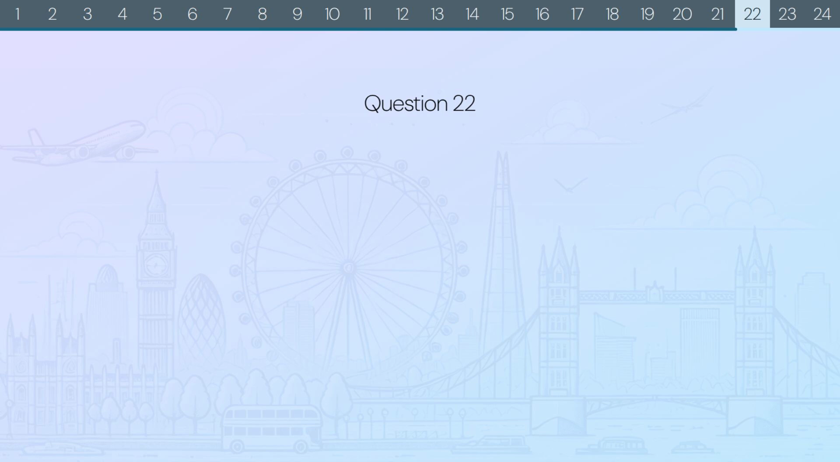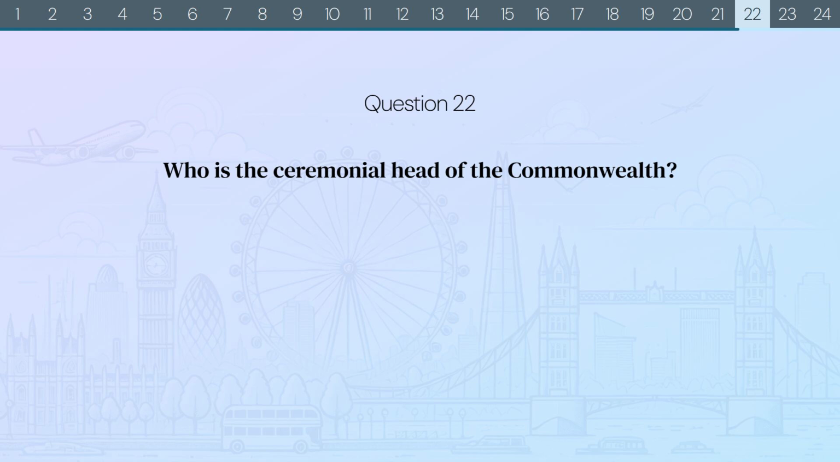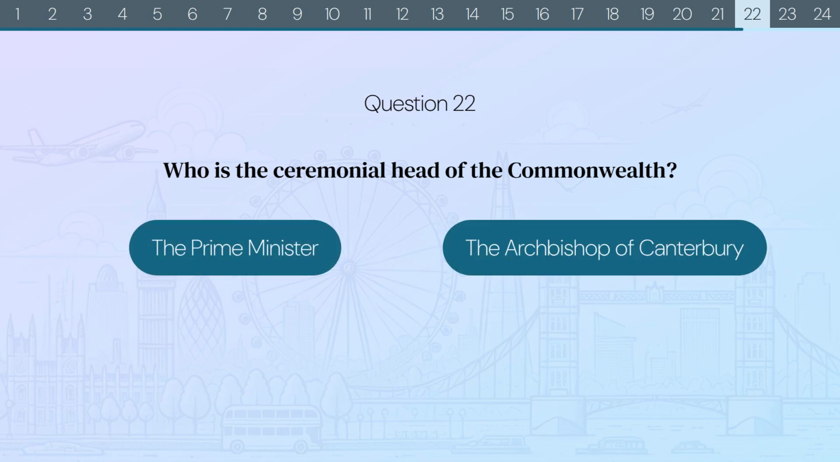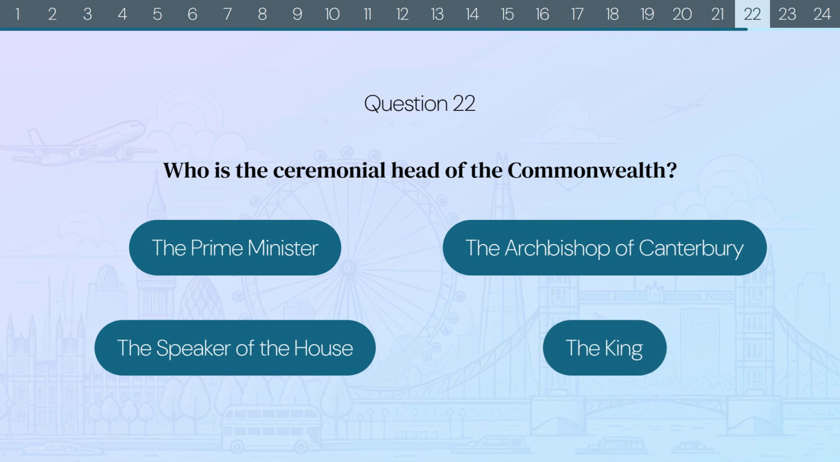Question 22. Who is the ceremonial head of the Commonwealth? The Prime Minister? The Archbishop of Canterbury? The Speaker of the House? Or the King?